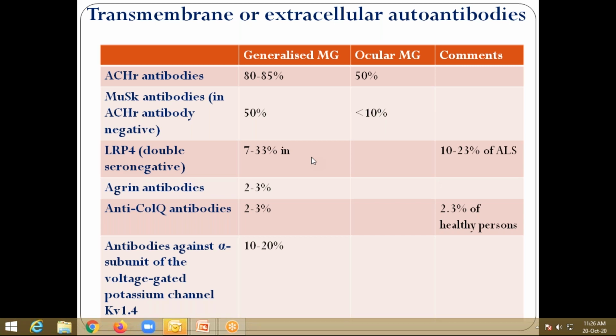And in a recent NEJM journal, they have found that antibodies to cortactin are also associated with myasthenia gravis. This is a recent thing, so they may ask it in AIIMS or any gold standard examinations. Please remember cortactin.